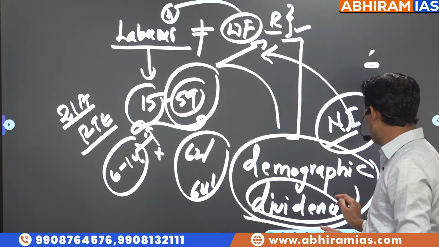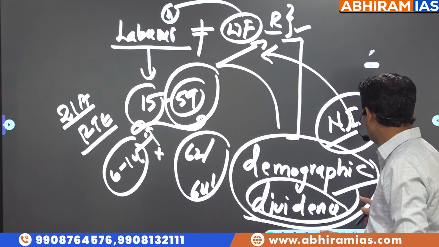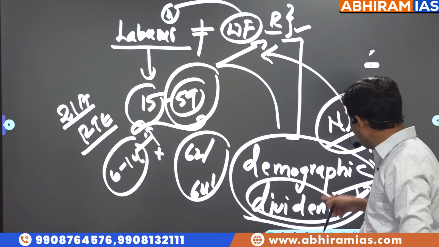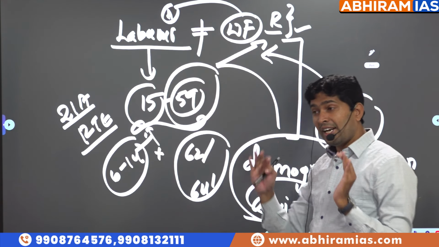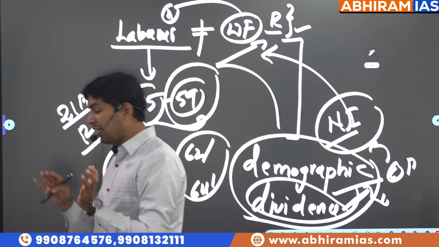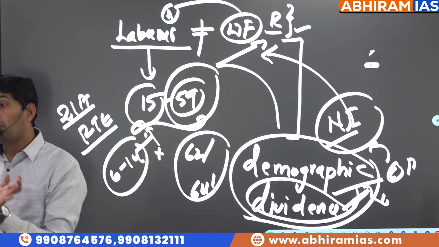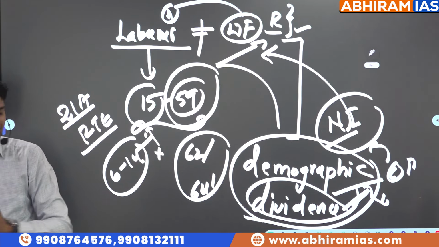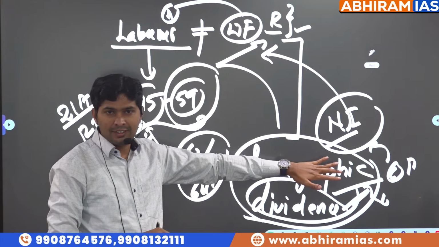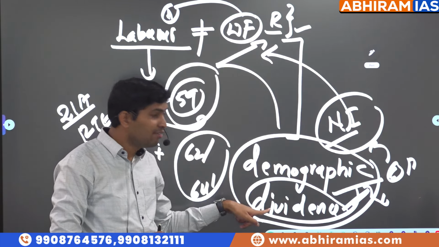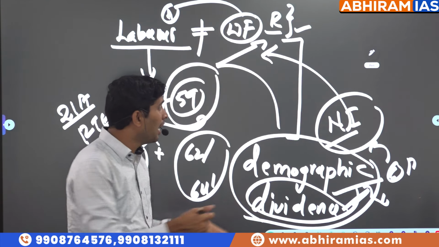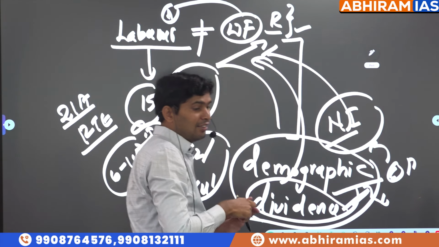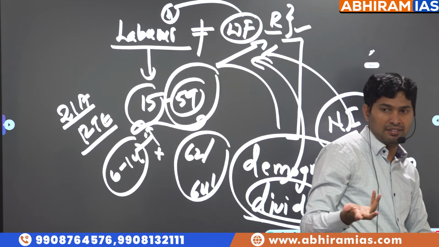But if we have more children and more population, there is no use of it. It will become a dividend when you convert these children into an educated, skilled working population. Having more population, that is demography. Convert them into dividend, advantage, as working population. That is called demographic dividend.